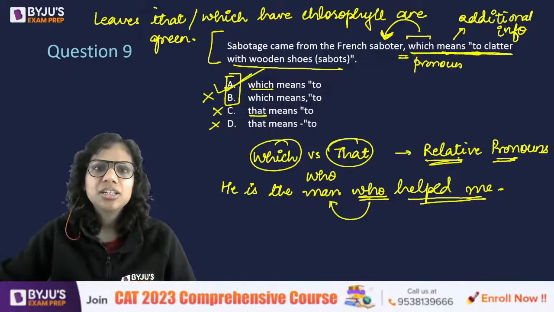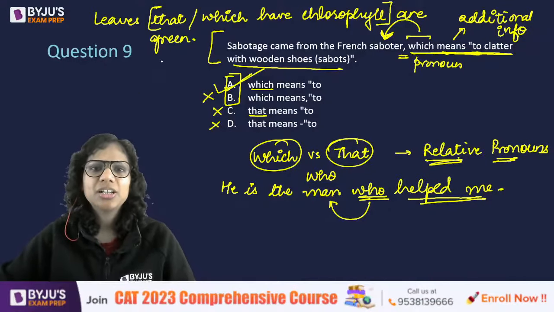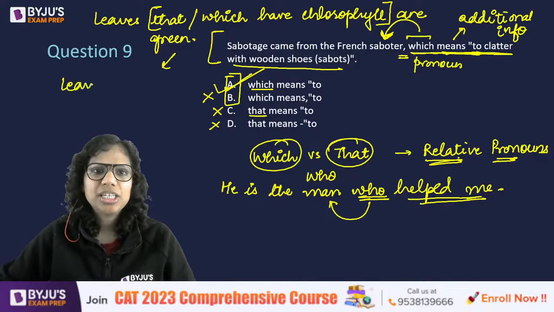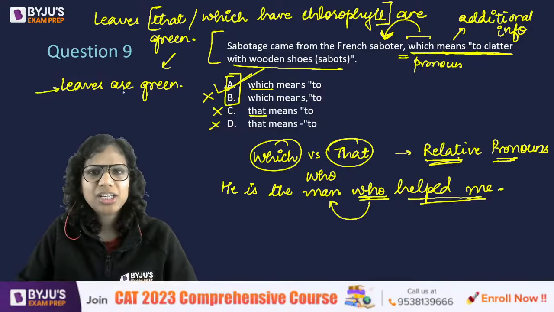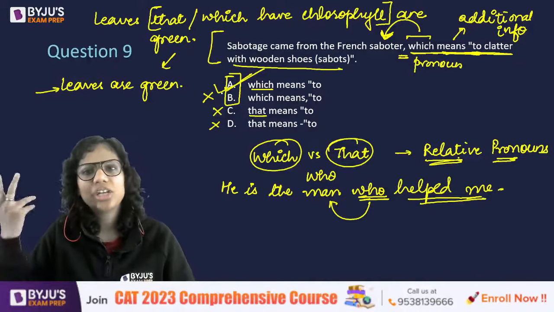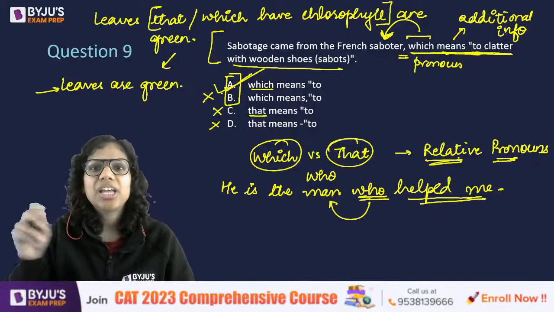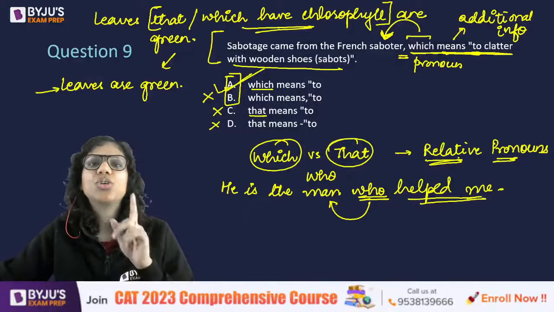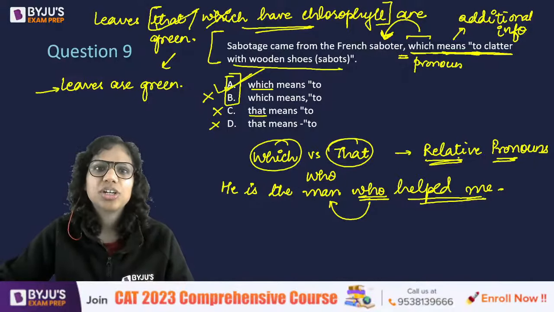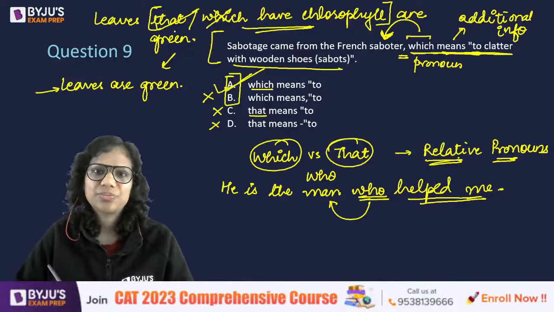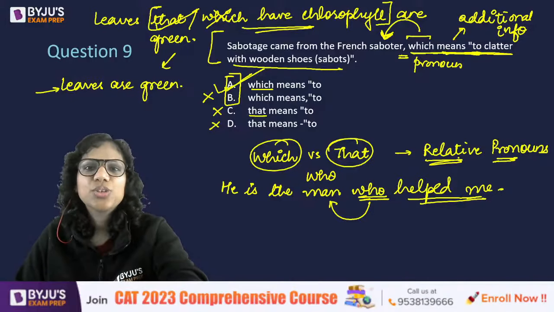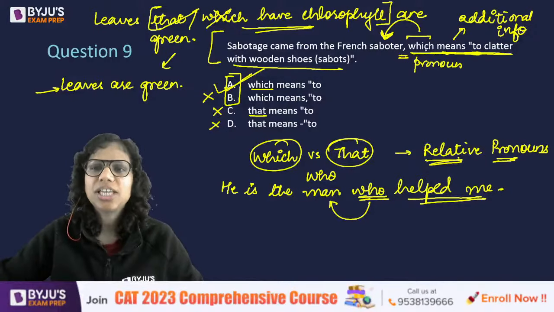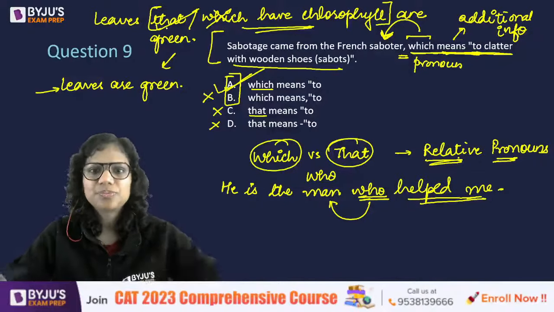So here, look at this piece of information. If I delete it, the sentence that would remain is leaves are green. But was that my intention? Did I want to say that leaves generally are green? No, I wanted to say specific types of leaves are green. So this information is essential information and not additional information, which cannot come here. It has to be that. So that's how you decide the difference between which and that. Here additional, that's why which. Here essential, that's why that.